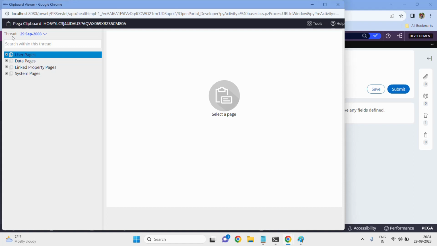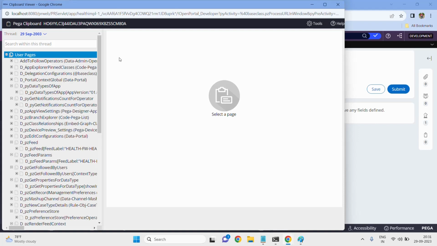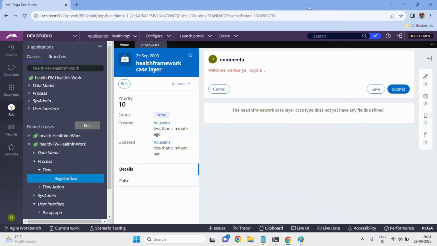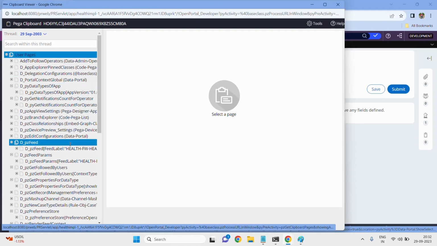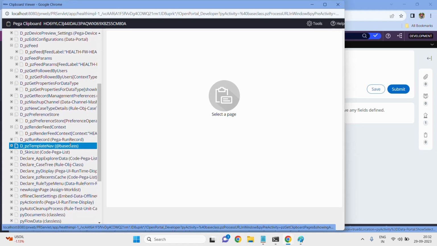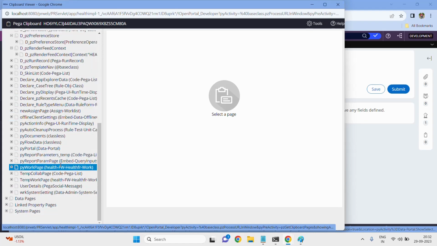Then you will get the simple detailed idea. Now, whatever data you gave in the previous screen, like Aishwarya, Boena, all this data will be stored in the clipboard in one page. What is that page? Under user pages, there is one important page. Remember that one important page, called the pyWorkPage.